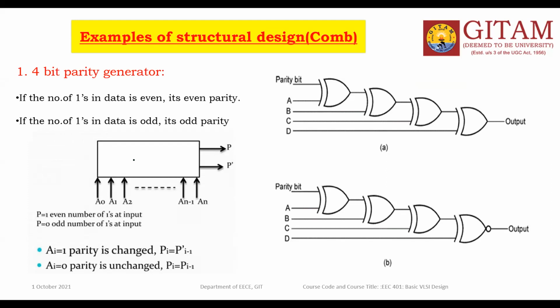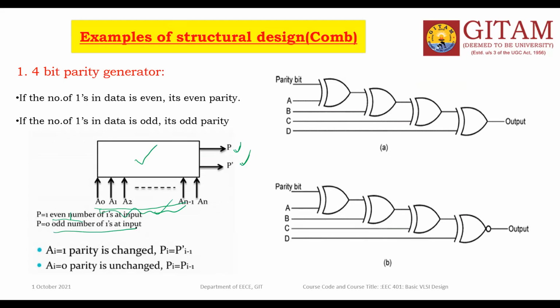This is the combination logic circuit which generates the parity bit P and P bar, the complement of the parity bit. All these are the input bit sequences. P is equal to 1 if the input sequence has an even number of ones. P is equal to 0 if an odd number of ones are present in the inputs.